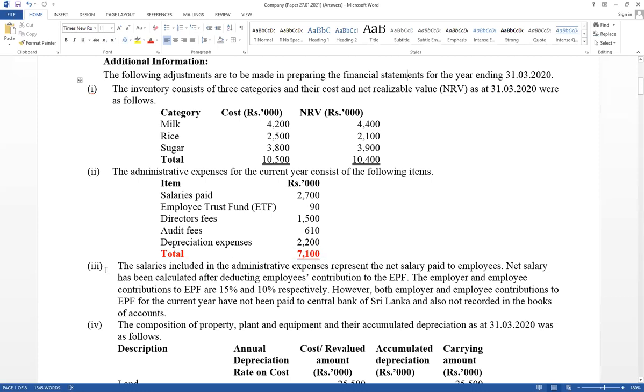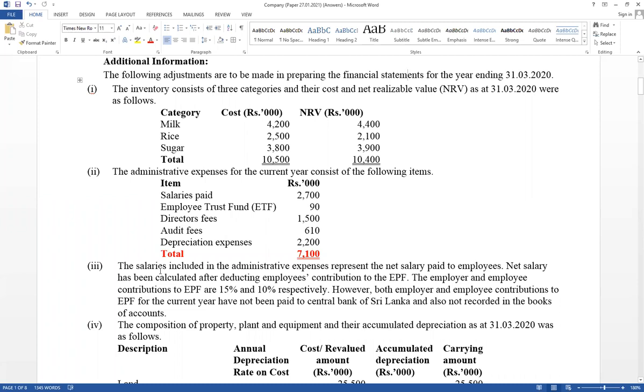Now think about third one, relevant for EPF, this adjustment. Read carefully third one. It has given salaries included in the administration expense represent the net salary paid to the employees.